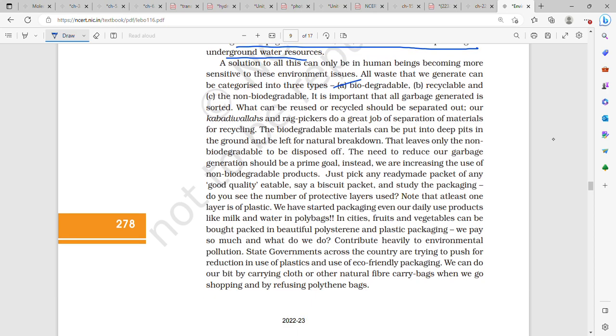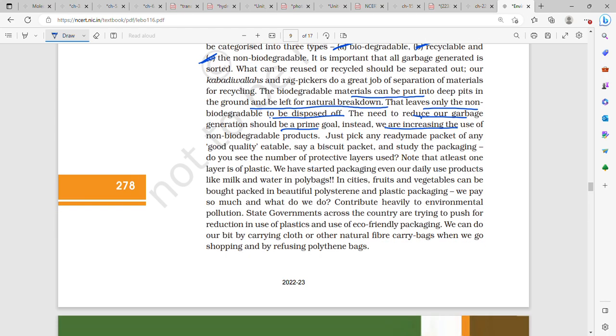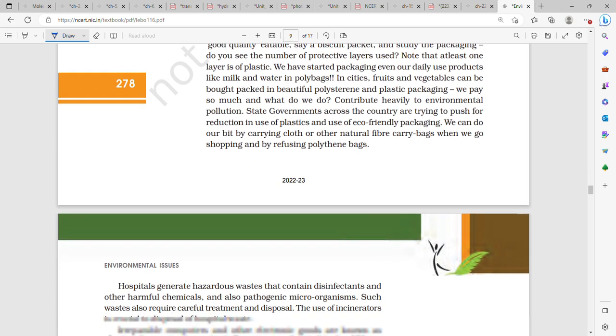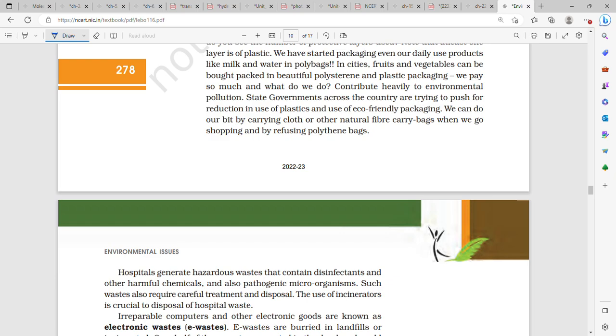Waste is categorized into three types: biodegradable, recyclable, and non-biodegradable. All garbage generated is sorted. Materials for reuse and recycle should be separated out. Biodegradable waste can be put into deep pits in the ground and left for natural breakdown, which makes good fertilizer. Non-biodegradable waste has to be disposed of. Firstly, we need to reduce non-biodegradable waste generation, but instead we are increasing it. Use eco-friendly bags and the like.